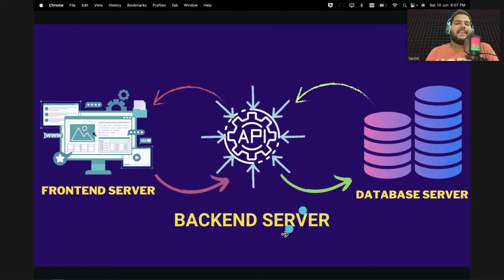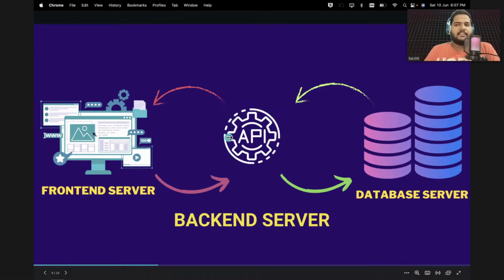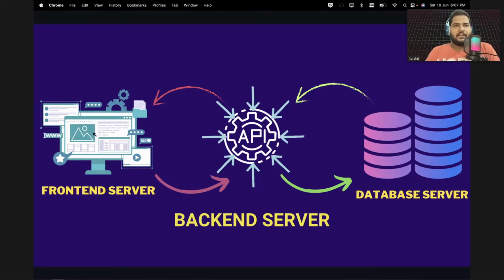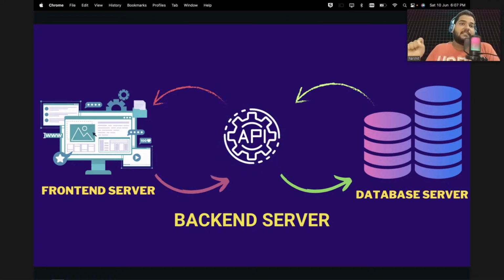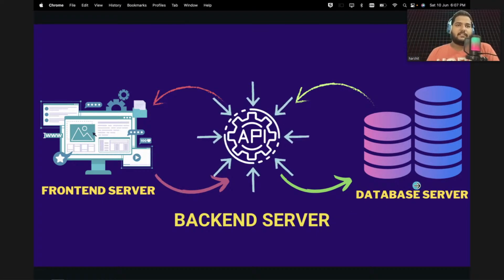And now the backend is very important here. As you can see, the backend is very important, because the front end is asking your backend, and eventually the backend is asking your database. And you can see here, the front end is not directly asking the database. Okay, this is now the core point of backend. If you want to excel in your career in the backend, you need to understand these points. Front end cannot ask your database directly, because this is a very important security measure, I would say, a security patch.